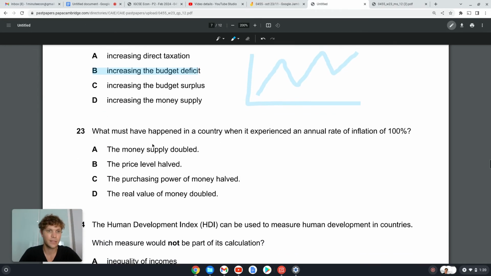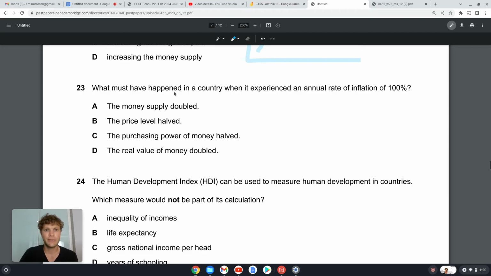Okay. 23. What must have happened in a country when it experienced an annual rate of inflation of 100%? So prices went up by 100%, the money supply doubled. We don't know that would cause a 100% increase in inflation, because firms may have made profits, so supply could have increased, which brings prices down. Okay, so I'll quickly draw that for you. A,